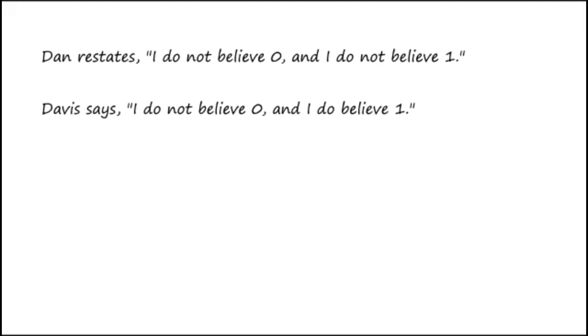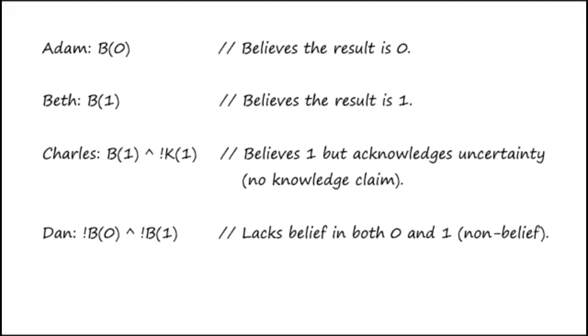stance. After clarifying these distinctions, we can express the different belief states available to our computer scientists as follows. Adam: B(0). Believes the result is 0. Beth: B(1). Believes the result is 1. Charles: B(1) and not K(1). Believes 1 but acknowledges uncertainty, no knowledge claim. Dan: not B(0) and not B(1). Lacks belief in both 0 and 1, non-belief.